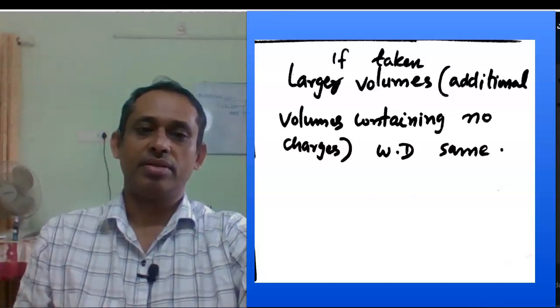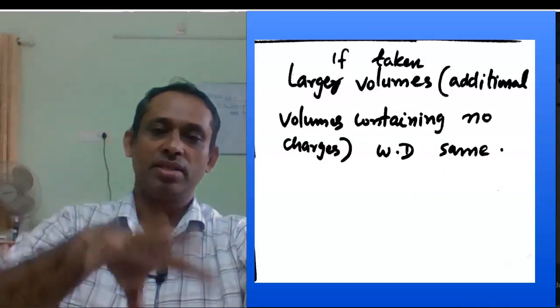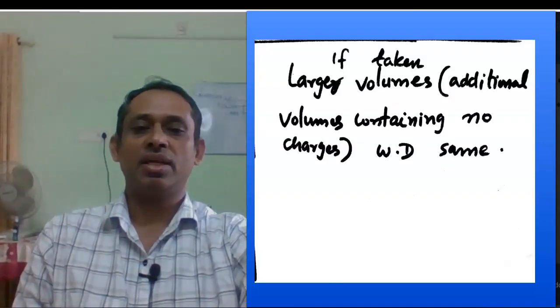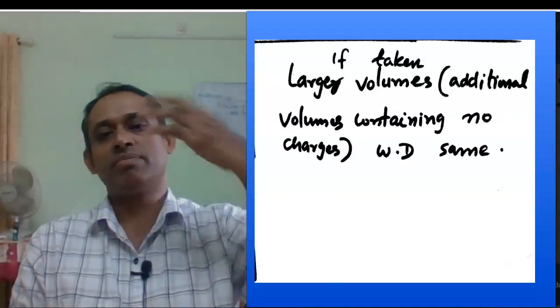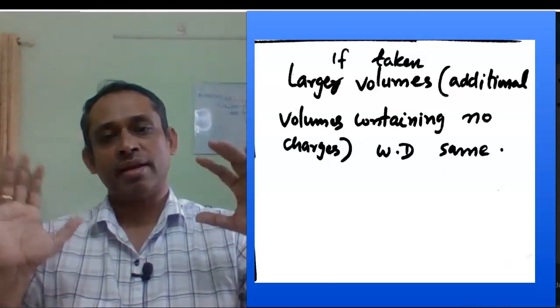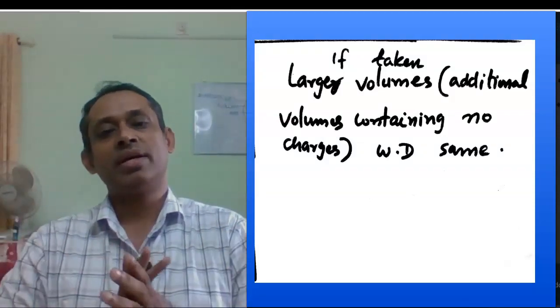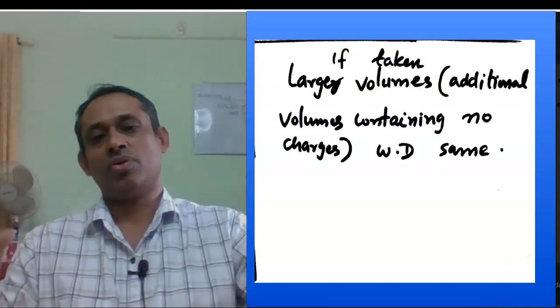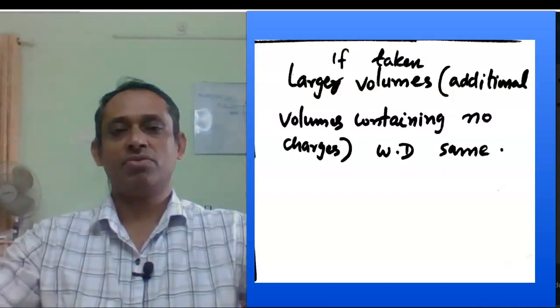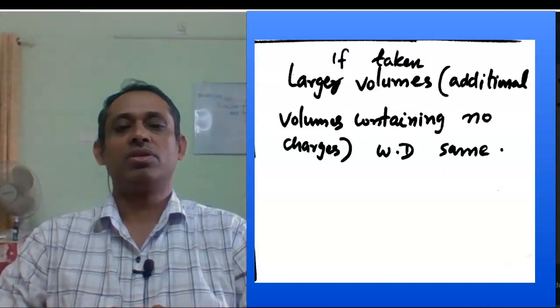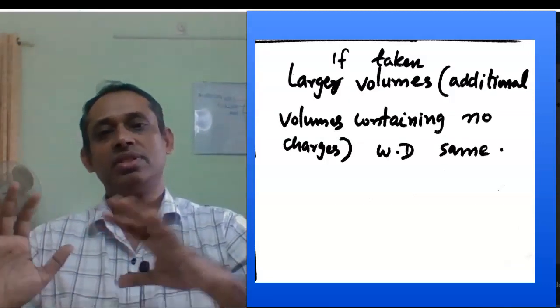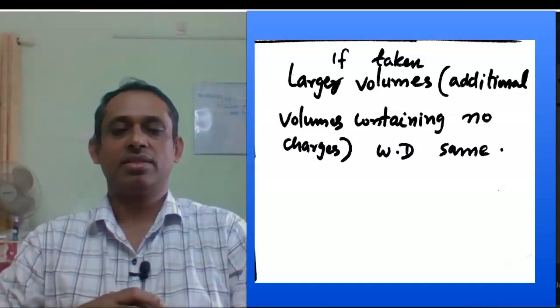Okay, we know charge density is distributed in a given volume, but for integration I am choosing a larger volume, and that volume will contain a volume containing no charges, rho 0. So I am taking a bigger volume, which includes a volume where there is no charge, so there is no change in the charge density.